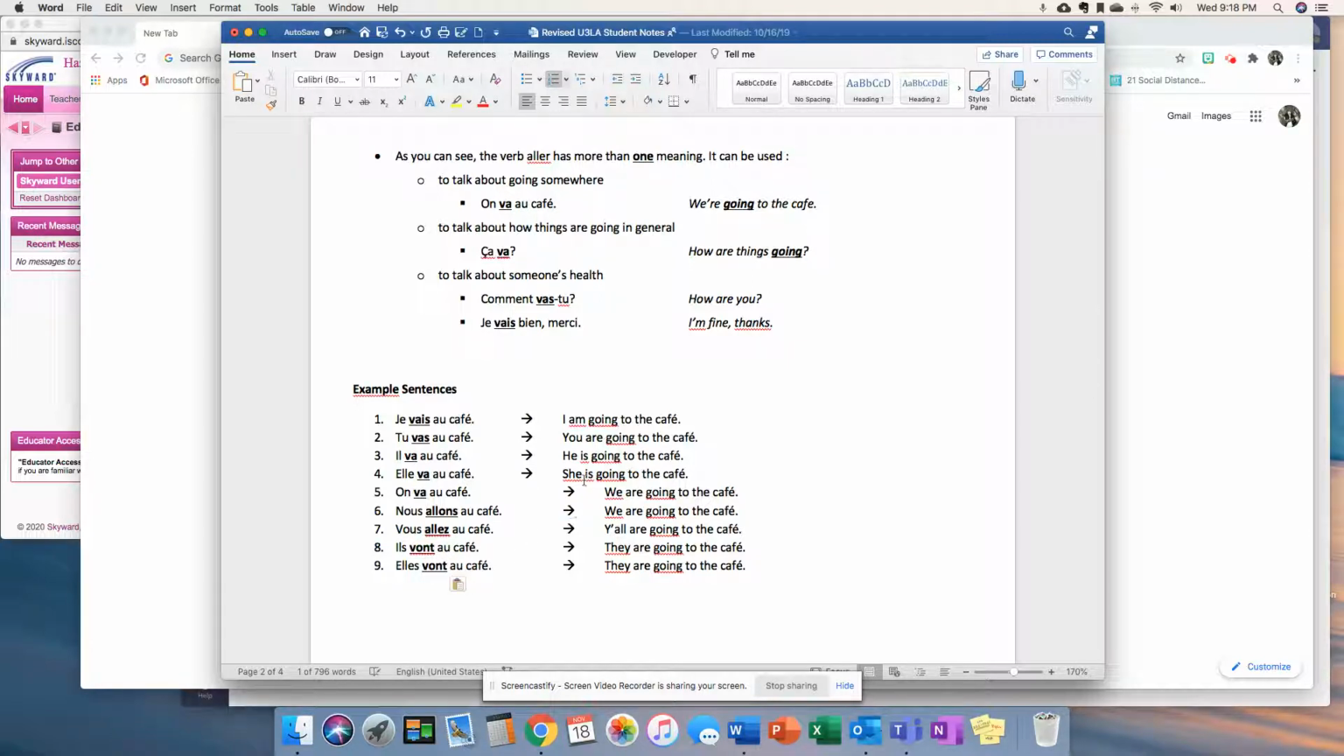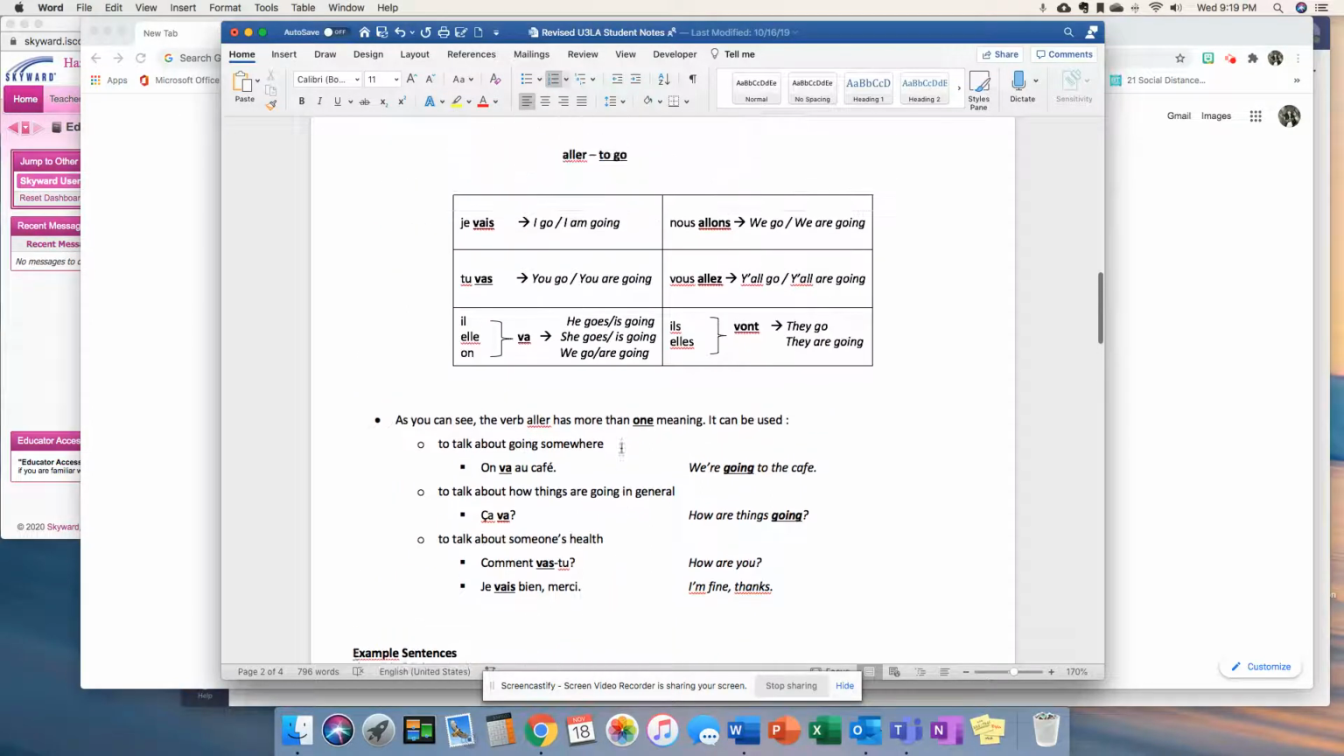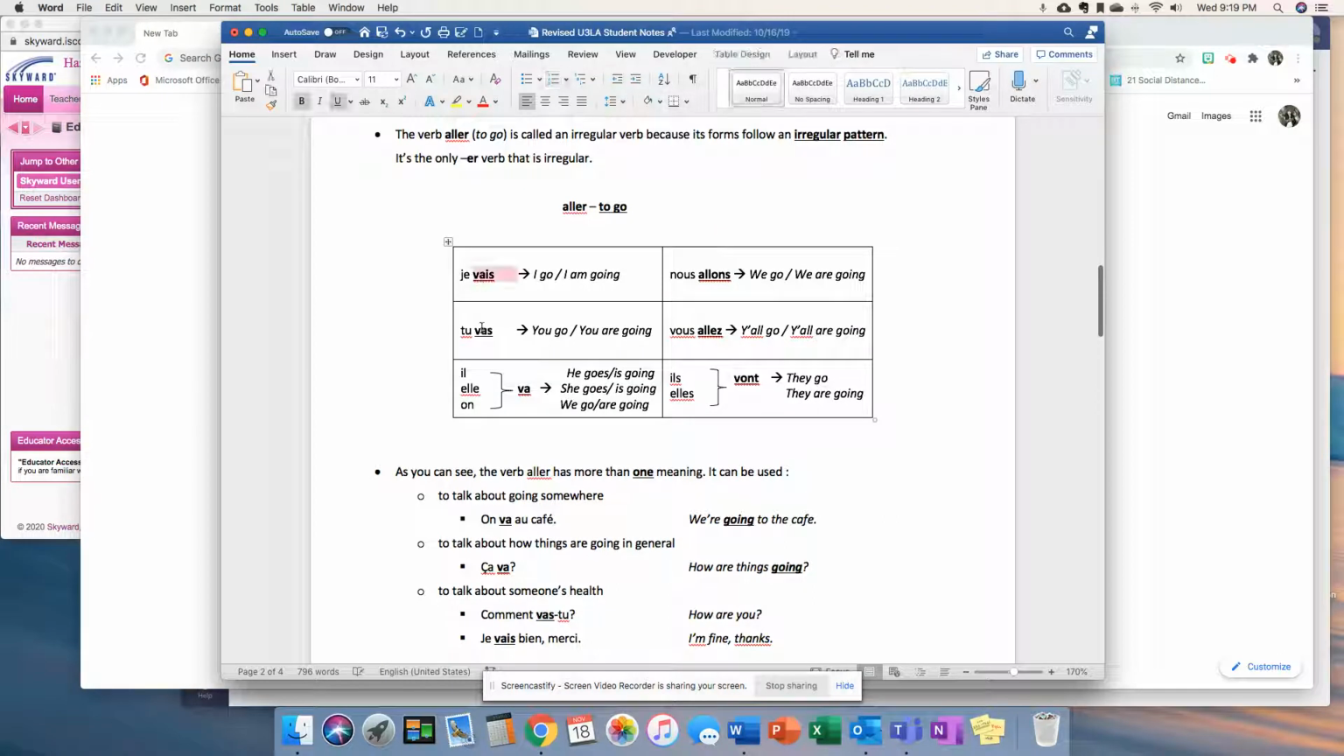Okay, and you can see the English translation here on the right-hand side. Je vais au café means I am going to the cafe. Tu vas au café, you are going to the cafe. Il va au café, he is going. Okay, and you can see the rest of the translations here. So that's how you would put it in a sentence. You just have to memorize these forms in this verb chart. Okay, and we'll do more practice with this later on in our classes. Okay, merci.